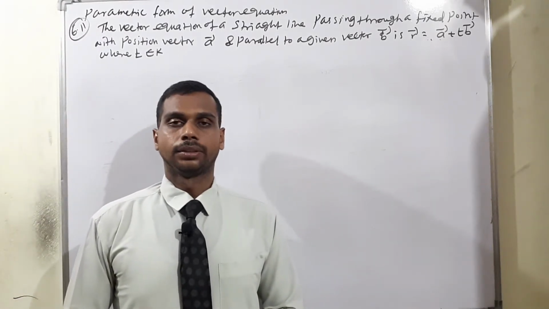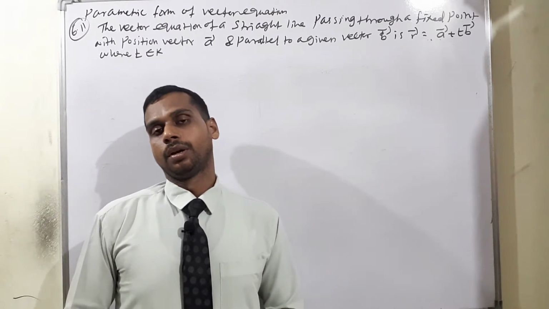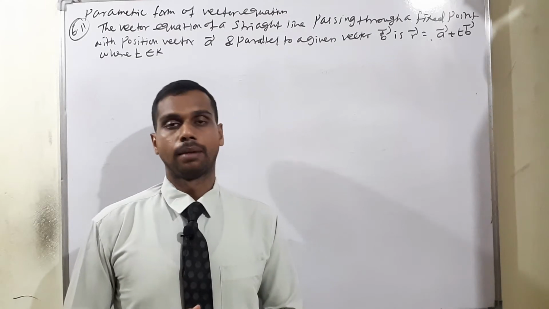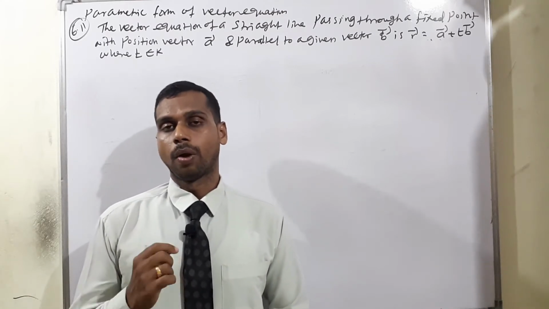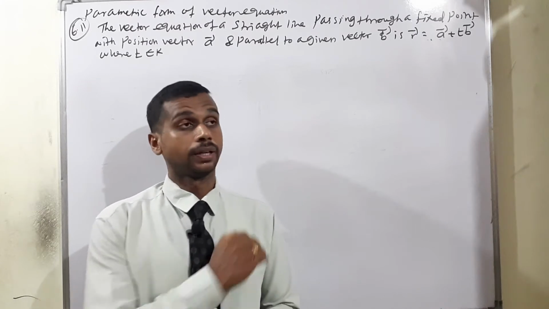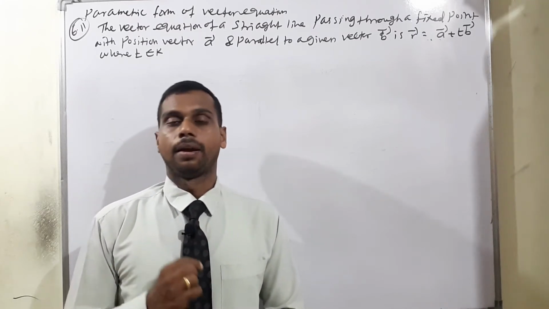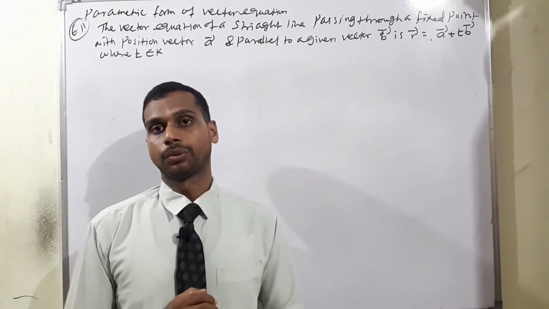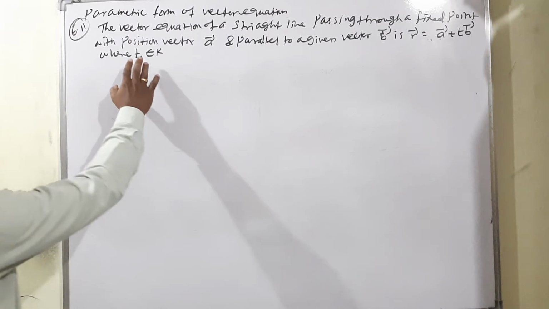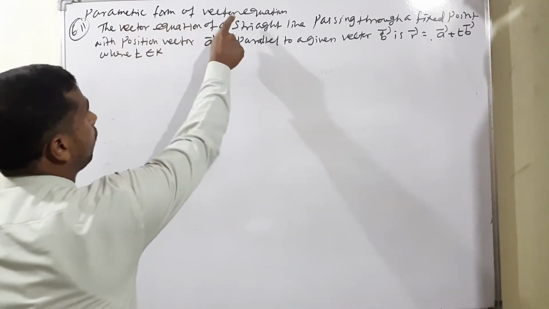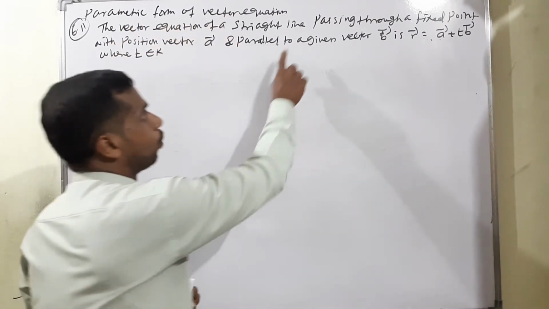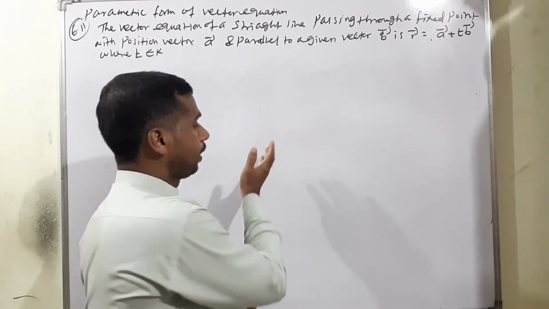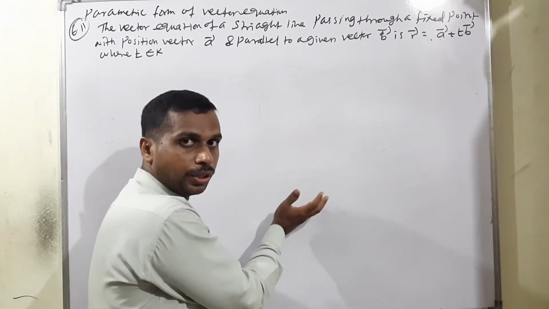Welcome to Max class. In this session, we are going to continue with important theorems and related examples. That is the theorem name also: one point and a vector are given, and the line is parallel to the vector, so what term will come? Then we continue with the parametric vector equation. What is the theorem name? Parametric form of vector equation. This is called one fixed point and another vector given, so what is the vector equation, and then what is the Cartesian equation that will come.